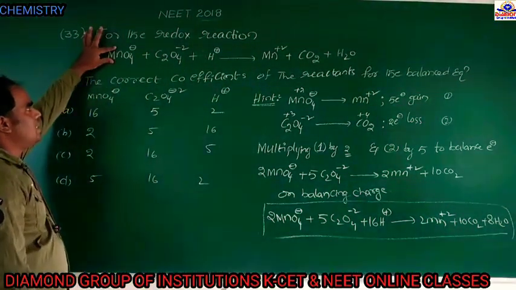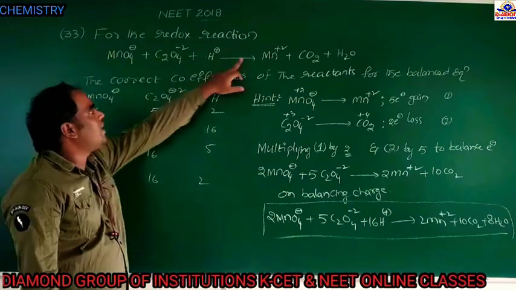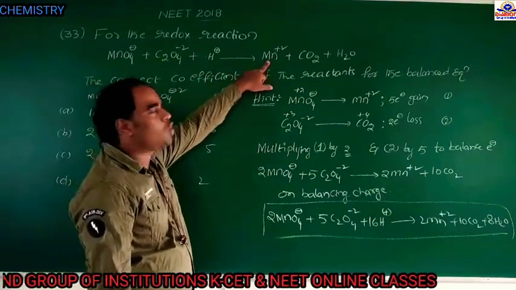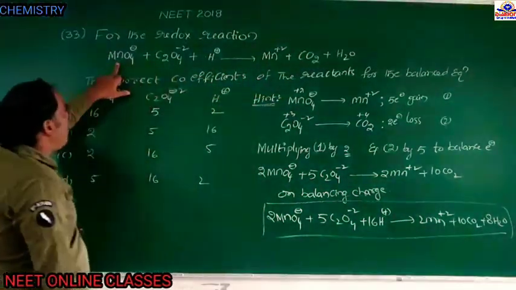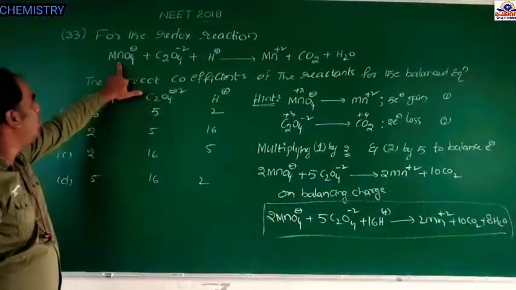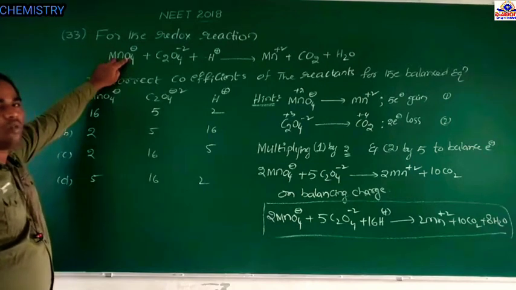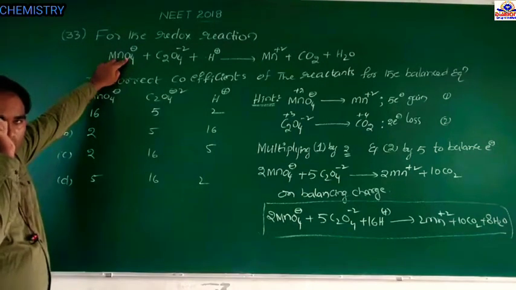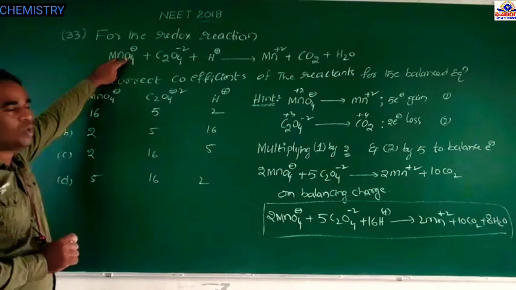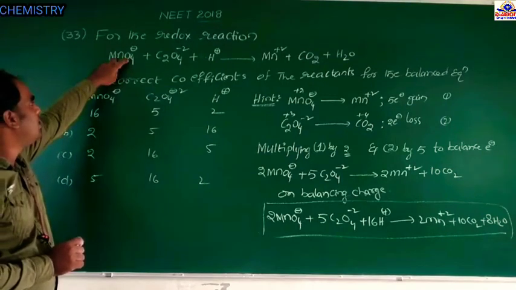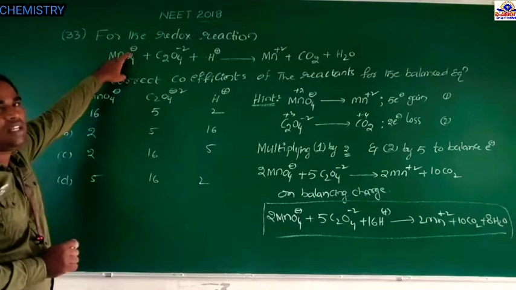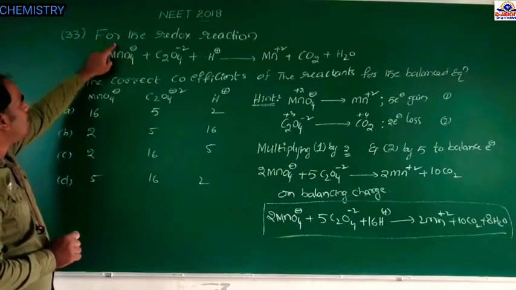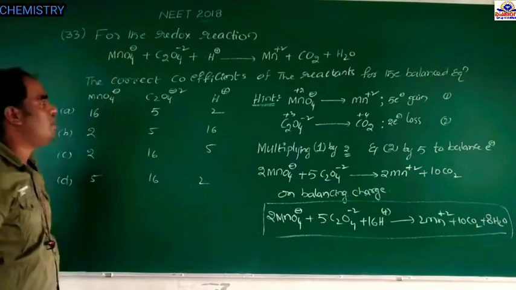Manganese is converted to Mn plus 2, so first we find the oxidation number of manganese on the reactant side. In MnO4 minus, 4 oxygens with oxidation number minus 2 each give minus 8, and the charge is minus 1, so manganese oxidation number is plus 7.